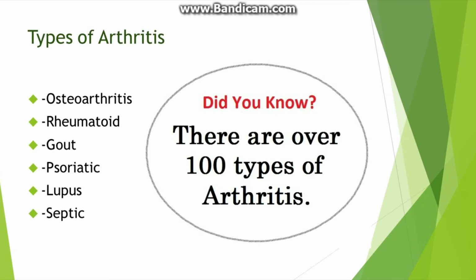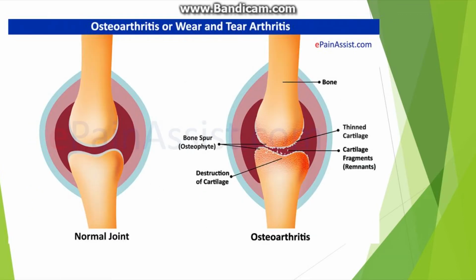Today, I will be explaining two types of arthritis, osteoarthritis and rheumatoid arthritis. Osteoarthritis is the wear and tear of the joints. The bones are being separated by cartilage, and around that there is a type of fluid which in this picture is shown with the dark pink color. The cartilage is shown as a layer of white around the edges of the bone.